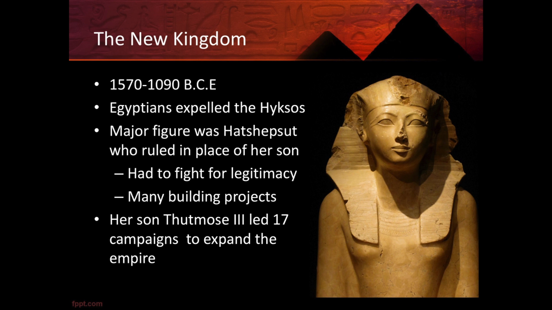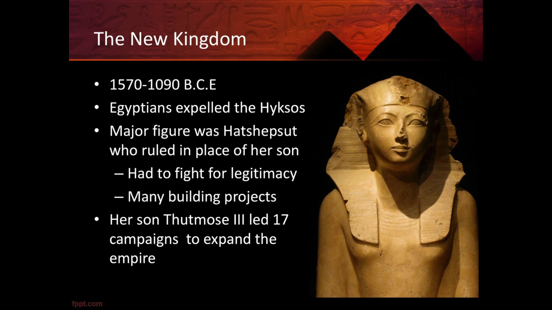One of the most important was one of the only female pharaohs in Egypt, Hatshepsut. She was married to a pharaoh, he passed away, and their son was too young to rule. And so she ruled instead of him while he was too young. So she kind of held his spot. But she also kind of took control and kept him from being ruler for quite some time. Around 20 years she ruled.